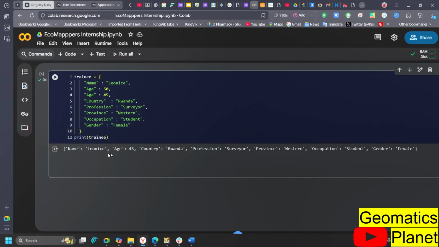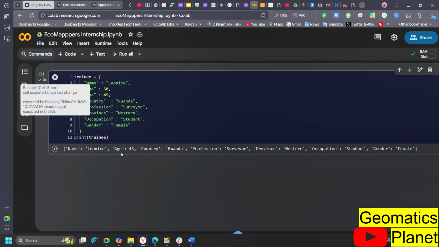And then let me run it now. You will see now, what does it pick? It only picks 45. Why? Because it doesn't allow duplicates. So anytime you duplicate something, it automatically says, no, this is not meant for us. So since it's not meant for us, I'm not keeping it.